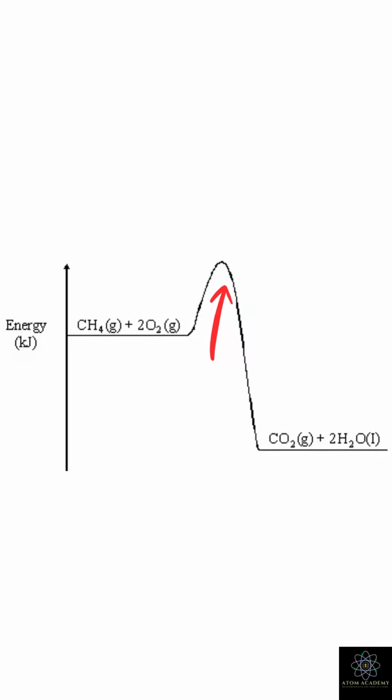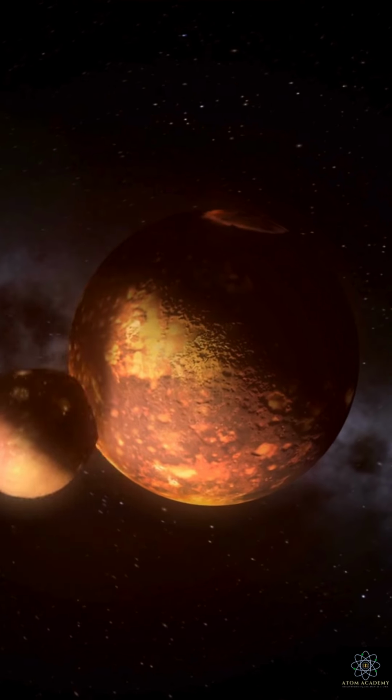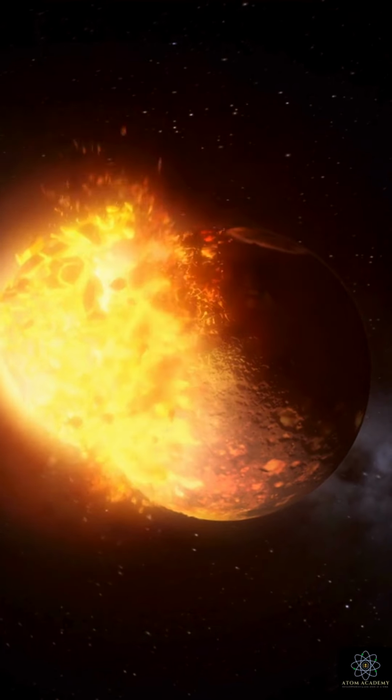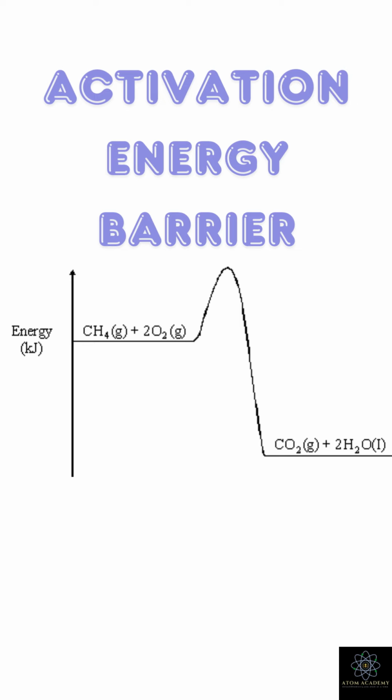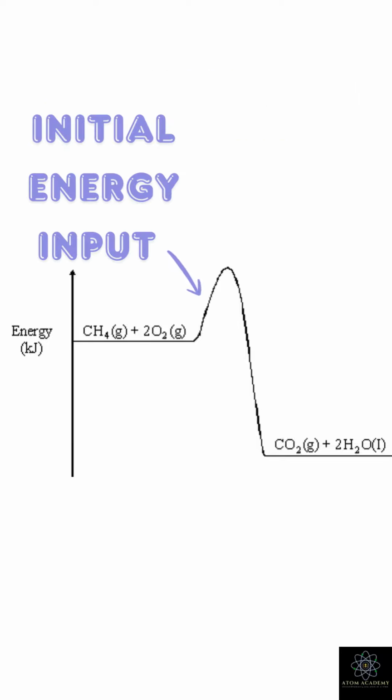The high energy, unstable state where bonds are breaking and new bonds are beginning to form is called the transition state. When particles collide, they don't just need the correct orientation, they also need enough energy to reach this transition state. Only collisions with sufficient energy can overcome the activation energy barrier. If the energy is too low, the particles simply collide and separate, and no reaction occurs. This explains why some reactions are slow, even if they are exothermic. Although energy is released overall, an initial input of energy is still required to start the reaction.